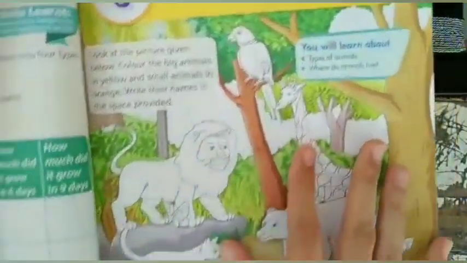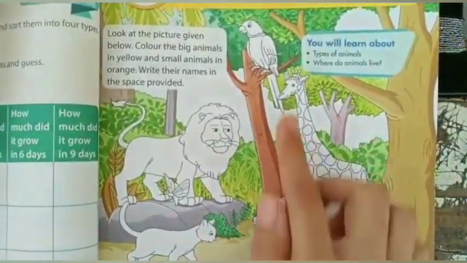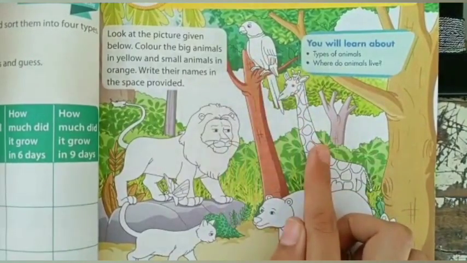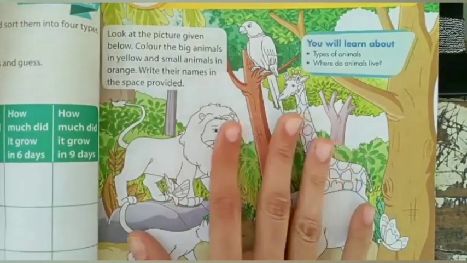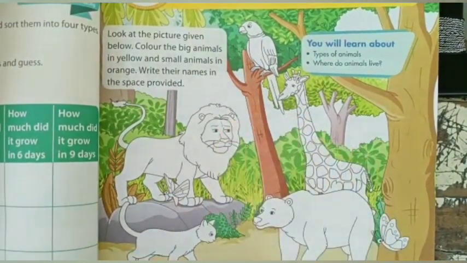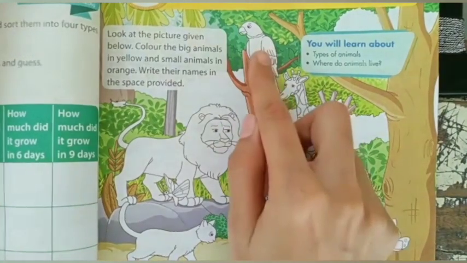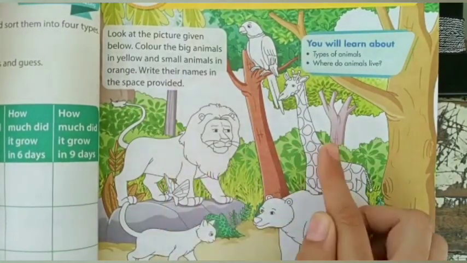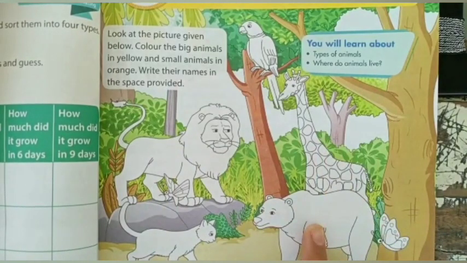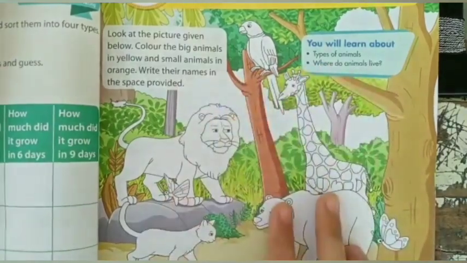See this picture. In this picture, you can see one parrot, giraffe, lion, cat, bear and butterflies. From this picture, we can identify these are big animals and these are small animals. Parrot, cat and butterflies are small animals and lion, giraffe and bear are big animals. So we have to color in this picture.